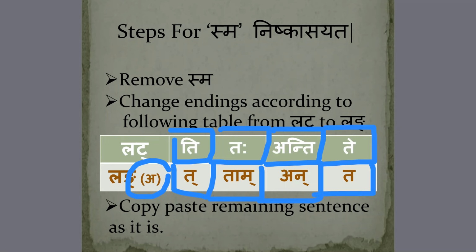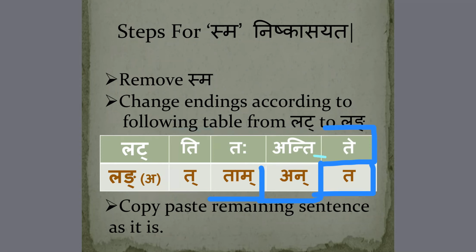It is nothing but we have to change from present tense to past tense, that is from lat lakar to lang lakar. With lat lakar, sma will be there, and while removing sma, we will change that sentence to lang lakar. That is why a comes at the beginning and the ending of lang lakar is added. And the last most important step: copy paste the remaining sentence as it is. After removing it, whatever remains, we have to follow as it is.